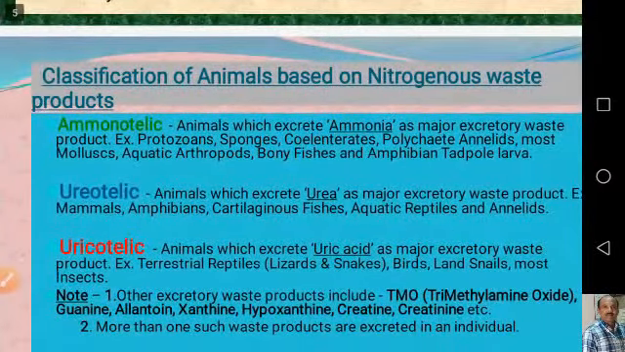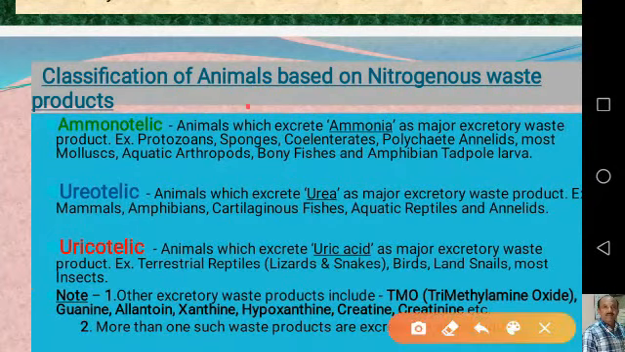Then, classification of animals based on nitrogenous waste product. As you know, let us see how these nitrogenous waste products are formed inside the body. As we have discussed earlier, a number of metabolic activities take place throughout life in all organisms, and out of these metabolic activities many products are formed, and some nitrogenous waste substances are also formed.